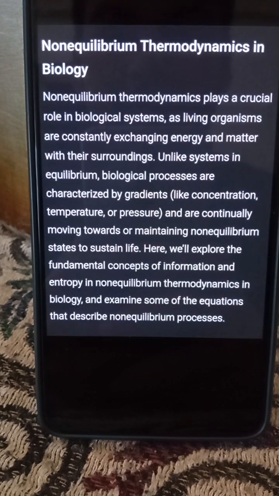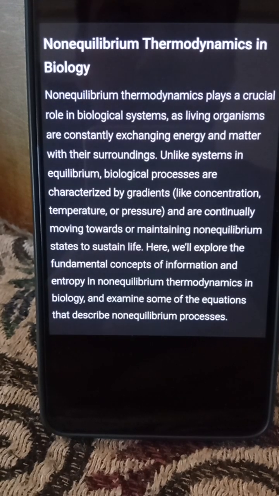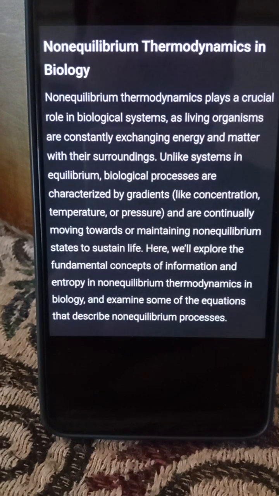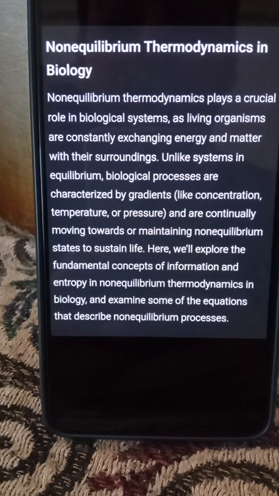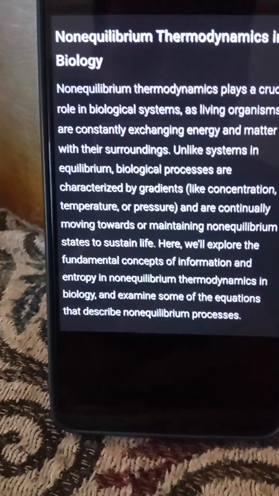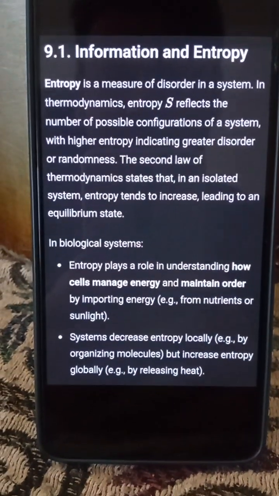Here we explore the concepts of information and entropy in non-equilibrium thermodynamics in biology and examine some of the equations that describe non-equilibrium processes. So now let's discuss our first topic, information and entropy.